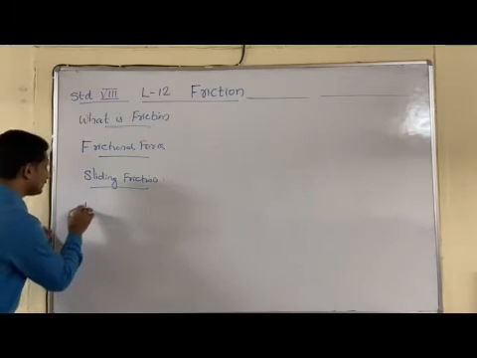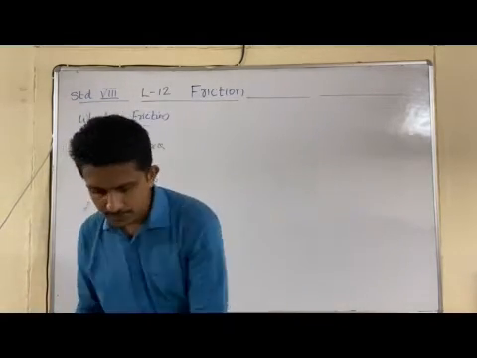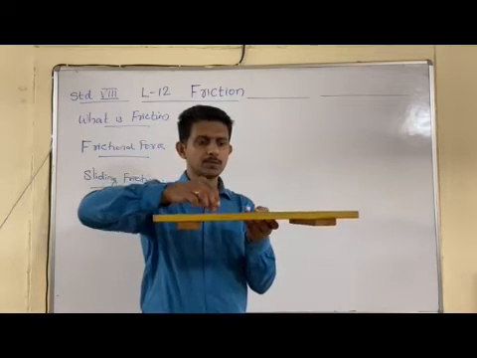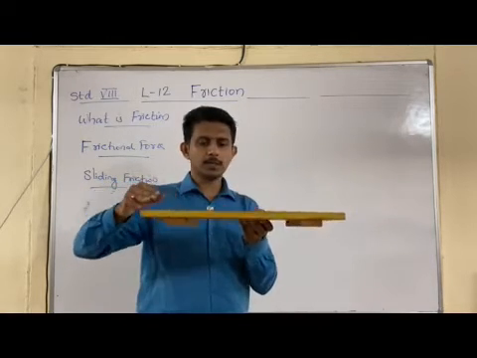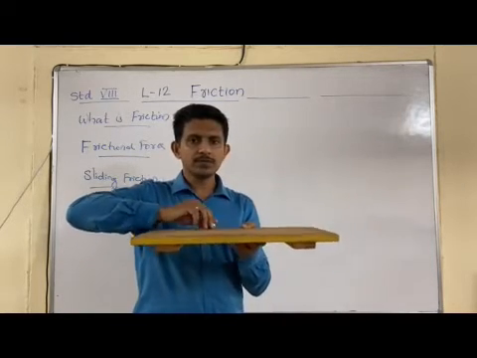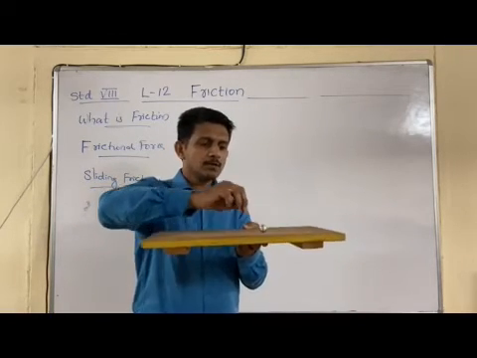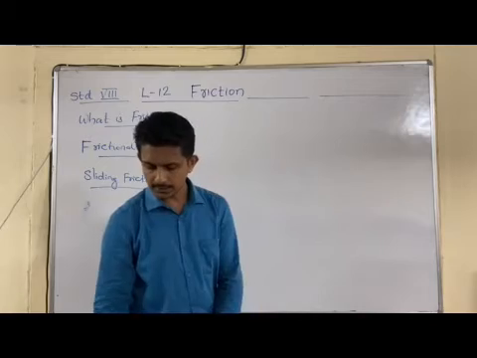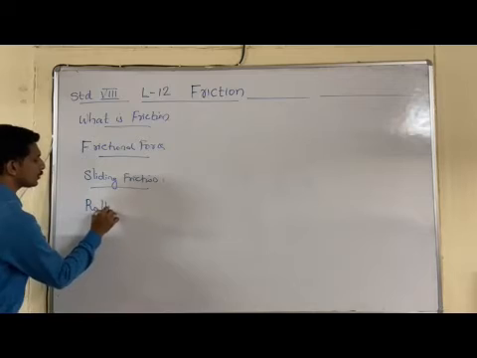Similarly, we can consider one more situation. I am considering one ball. Like this ball is there, you can see that this ball is rolling over this surface. You can see that in this manner it rolls over. But you can see that this object is moving somewhat faster. That means the frictional force acting is less in this case. So in this case, when this object rolls over the surface, the force acting, what do we call it? Such a frictional force is known as rolling friction.